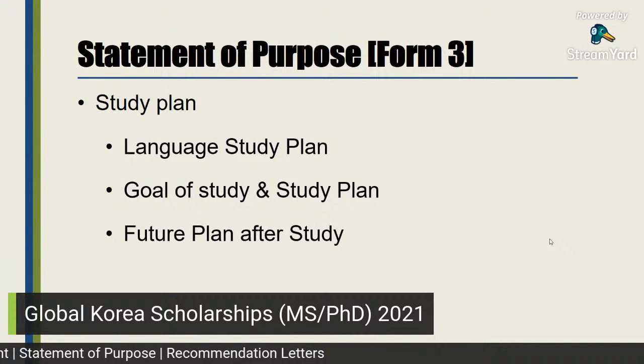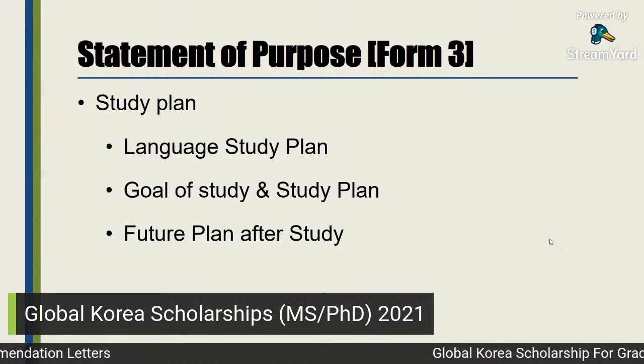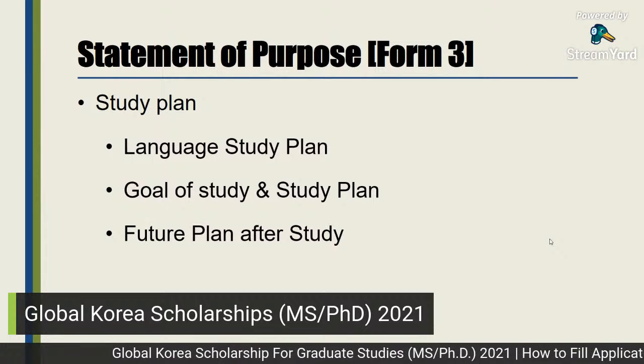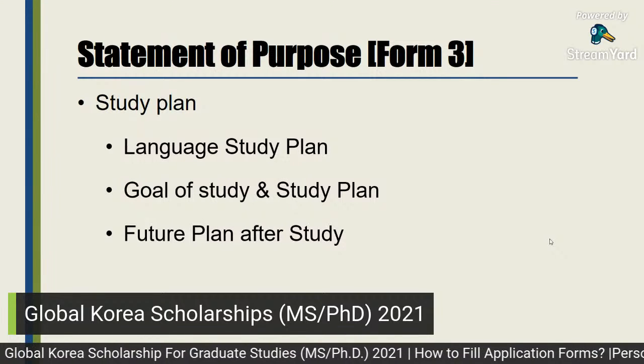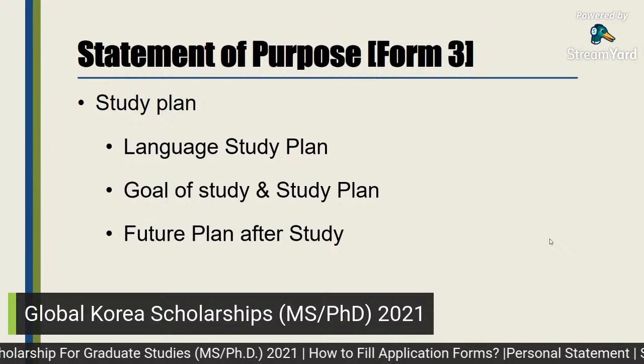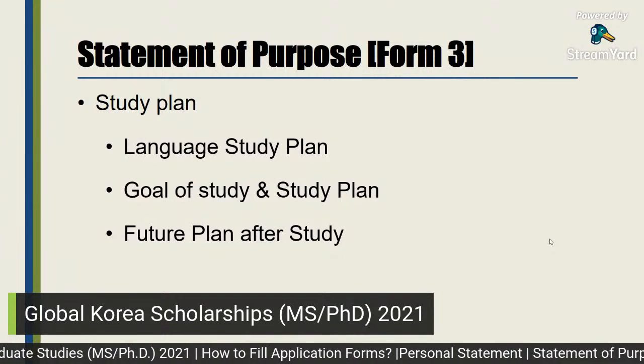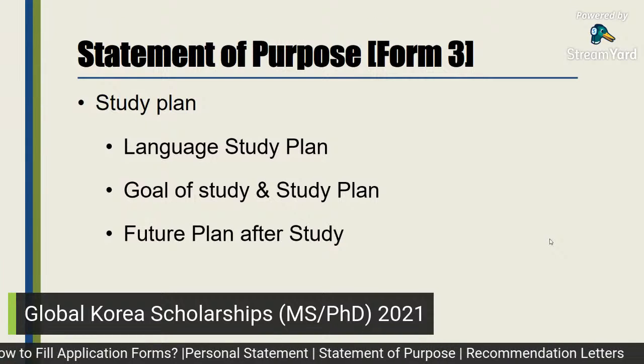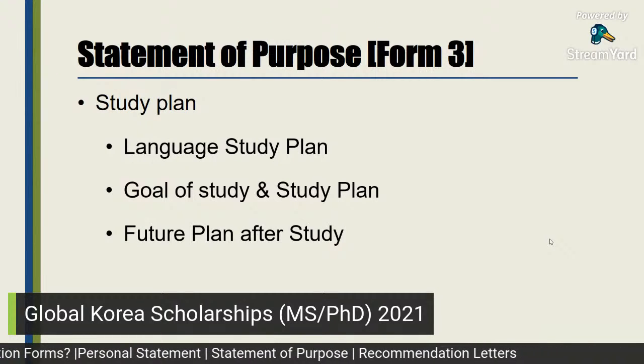And then future plan after study. This is another important thing in this statement of purpose or study plan, because they want to know what you want to do after this degree program. For example, after getting this degree, you do not have any plan to further utilize this degree or these skills which you will achieve or you will experience here.